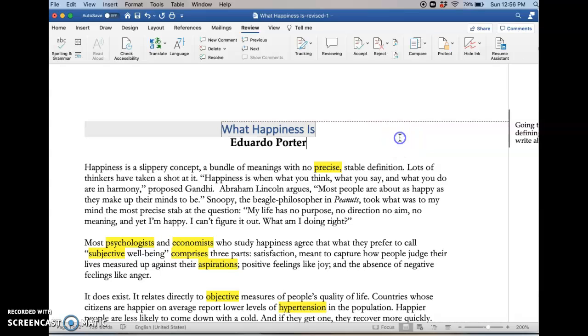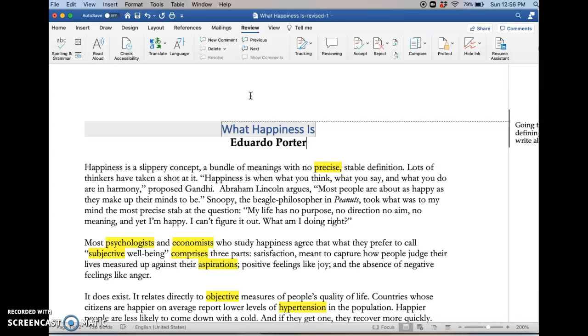So before we go any farther, I wanted to remind you about the annotation strategies that I'm encouraging you to use. The first one is connections, and that's where you would talk about ways that you feel connected or disconnected to what you're reading.